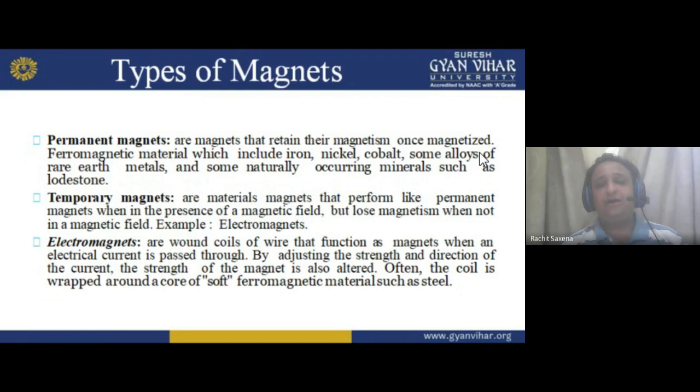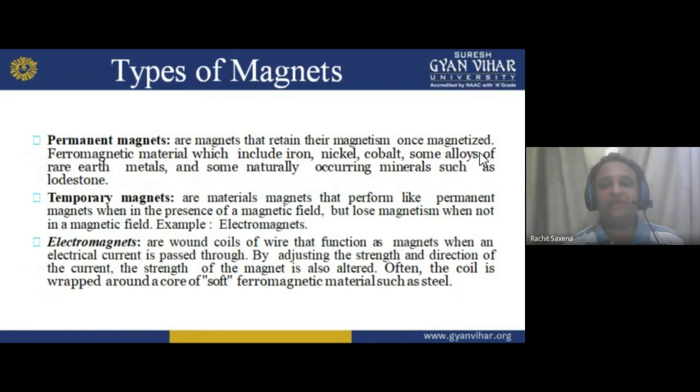So if I want to make a permanent magnet, it can be easily made by magnetization. If we generate the magnetic field in it permanently, then it behaves as a permanent magnet always and always persists a magnetic field. Now if I'm talking about temporary magnets, temporary magnets are magnetic materials that perform like a permanent magnet only in the presence of a magnetic field.